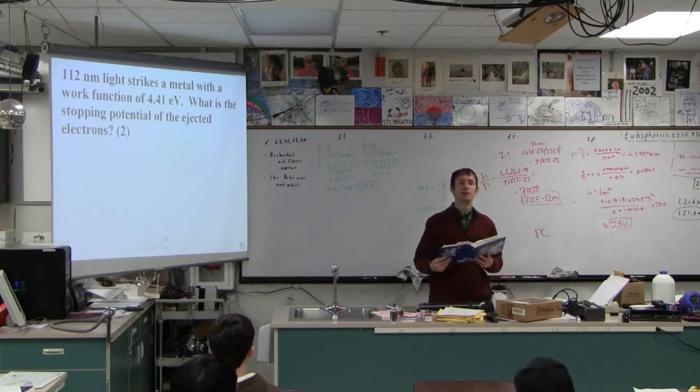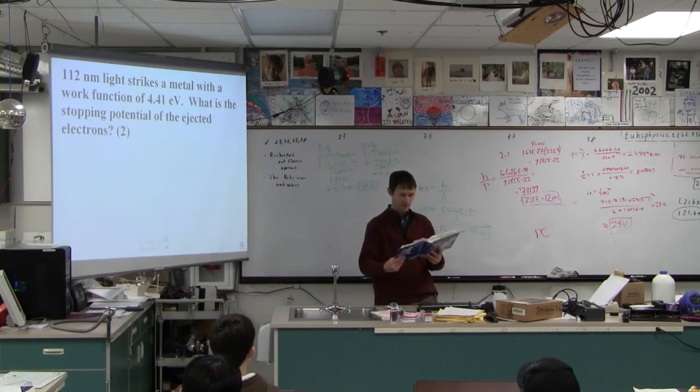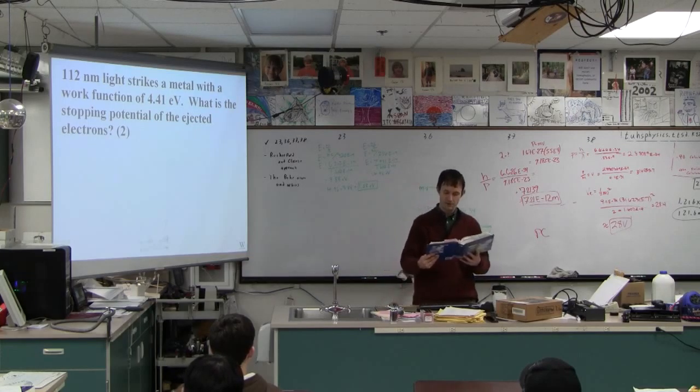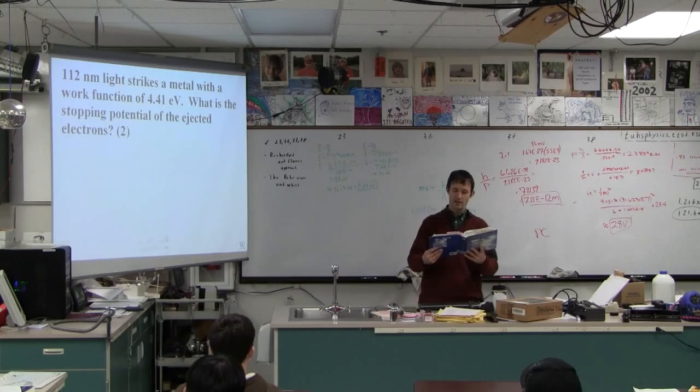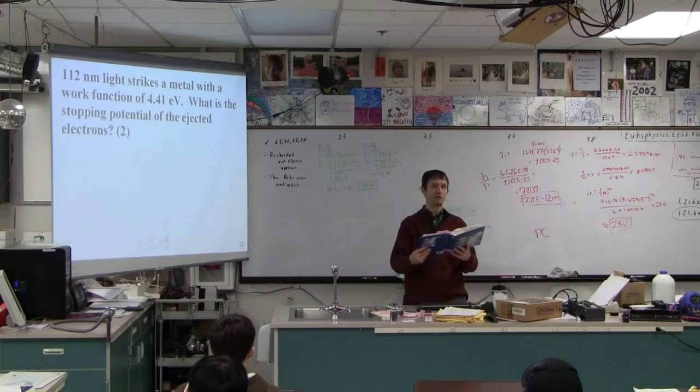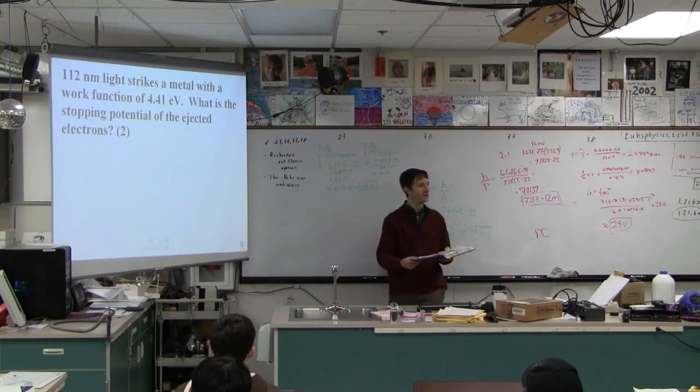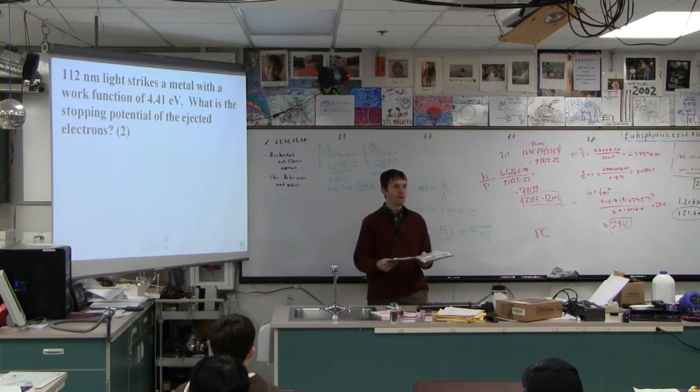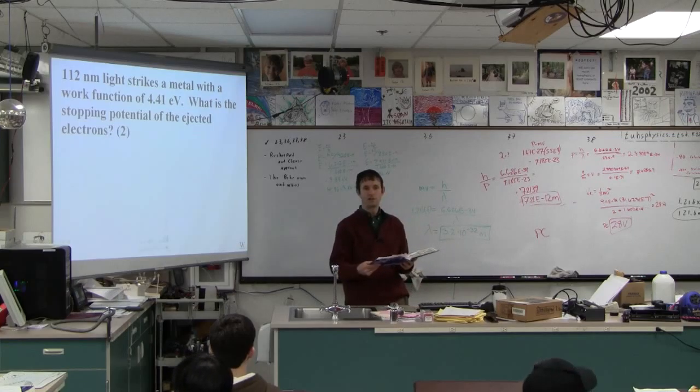I will read from the book of Giancoli, chapter 27, Modern Physics. The threshold wavelength for emission of electrons from a given surface is 320 nanometers. What will be the maximum kinetic energy of ejected electrons if the wavelength is changed to 250 nanometers and 350 nanometers? This is sort of a trick question because one of the answers is going to be that there's some energy, and the other answer will be that it's not enough energy to eject electrons at all.